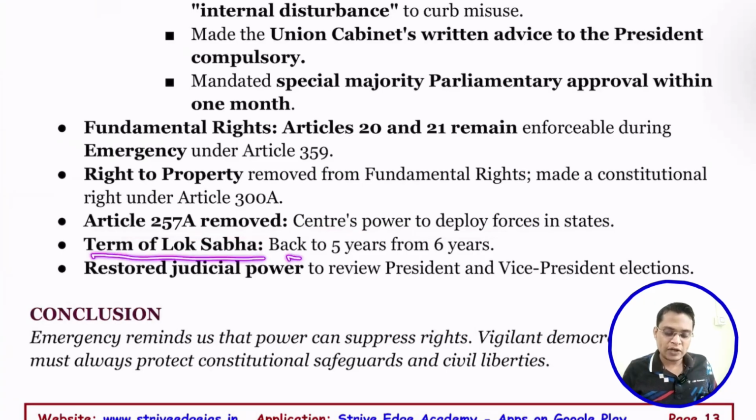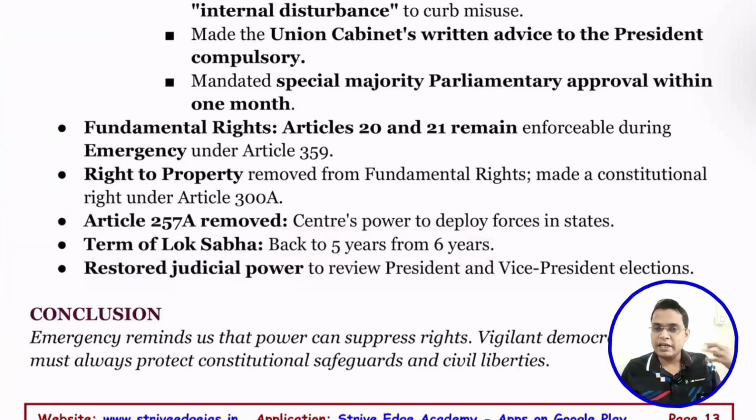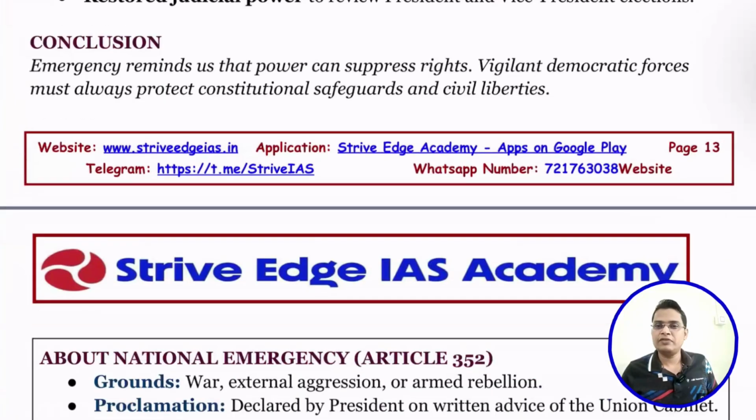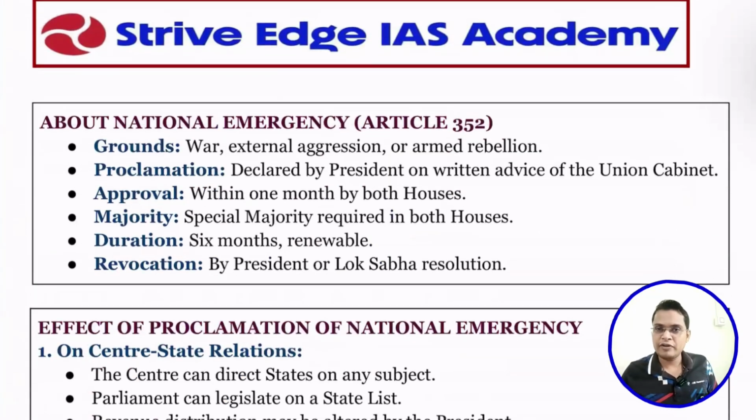The term of the Lok Sabha was restored back to 5 years. Also, the judicial power to review the president and vice presidential elections was restored. So in case of any dispute, both the High Court and Supreme Court can adjudicate disputes related to president and vice president elections. Okay. So I hope everything is clear. If you are able to understand, please write in the comment box. Or if you are facing any kind of issue, definitely you can write.